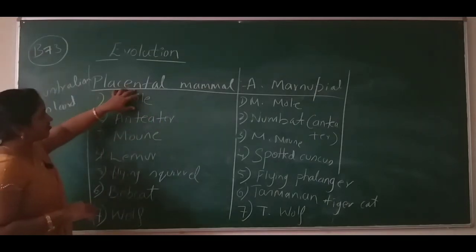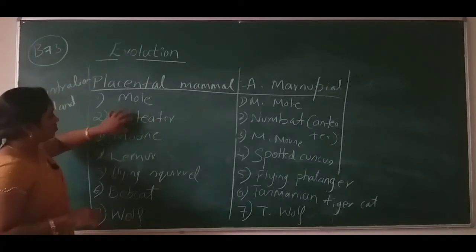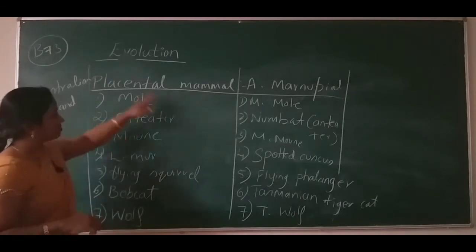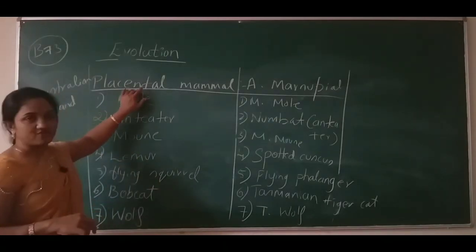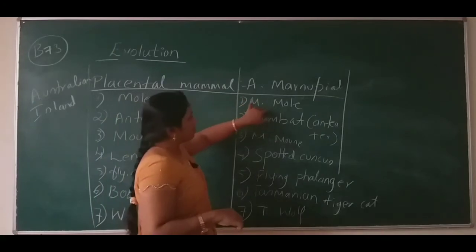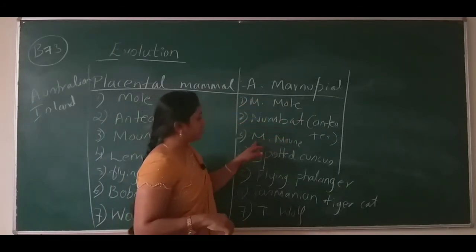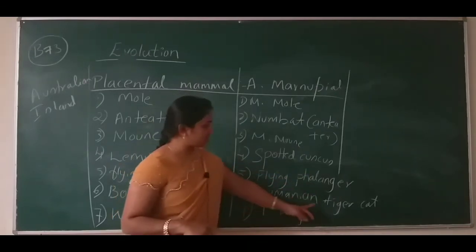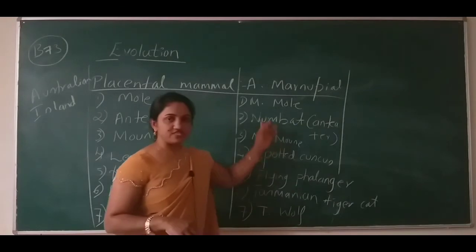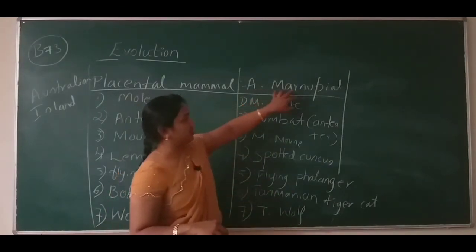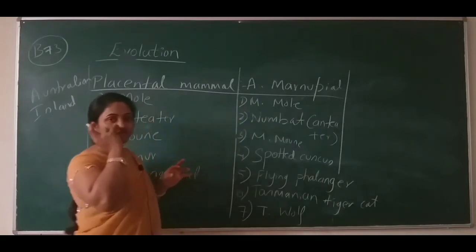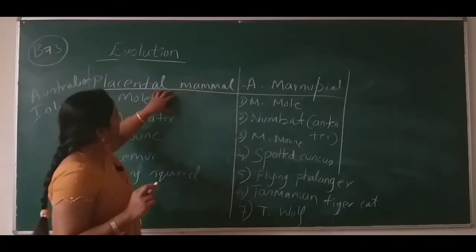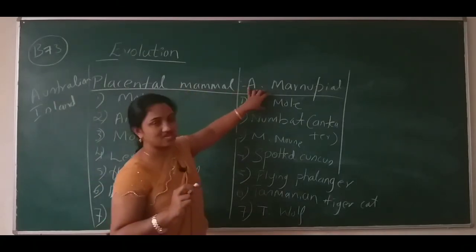So all these are different varieties of placental mammal: mole, anteater, mouse, lemur, flying squirrel, bobcat, wolf. And marsupial mole, numbat, marsupial mouse, spotted cuscus, flying phalanger, Tasmanian tiger cat, Tasmanian wolf. These are all different varieties of Australian marsupial. Now we are going to compare the placental mammal and the Australian mammal.